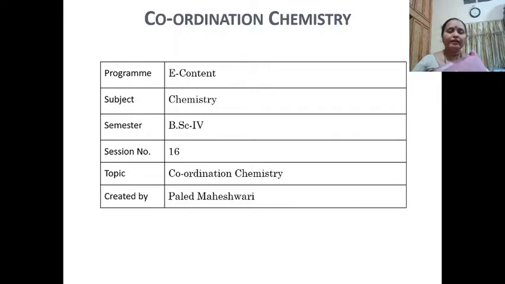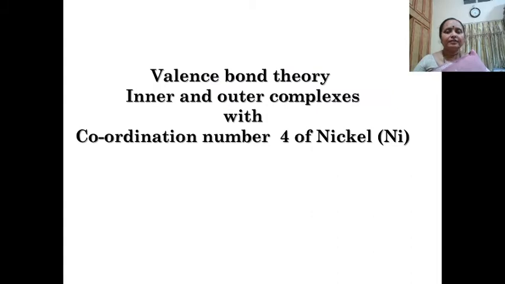We are going ahead with coordination chemistry. In today's class, we shall see the inner and outer complexes with coordination number 4 for nickel. So in this class, we are going to go ahead with the valence bond theory, inner and outer complexes with coordination number 4 of nickel.